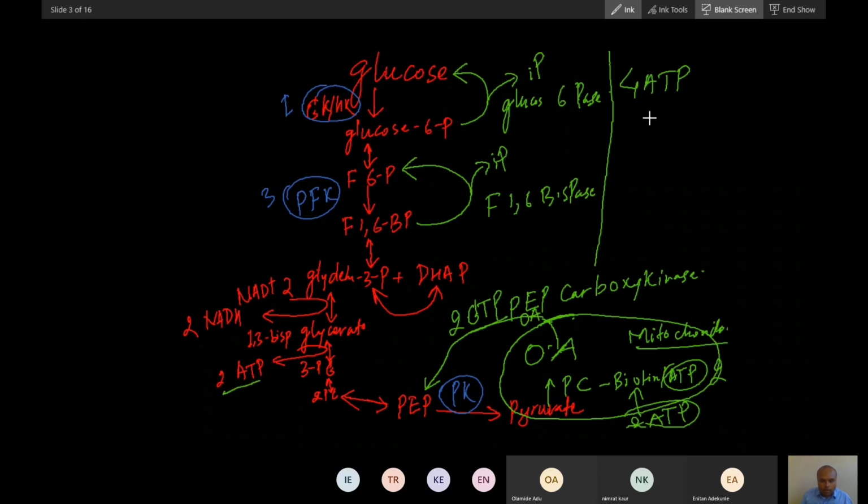See, 2 ATP. And then what is the equivalent ATP? 2 NADH is equal to 5 ATP. So how many ATP are required for gluconeogenesis?